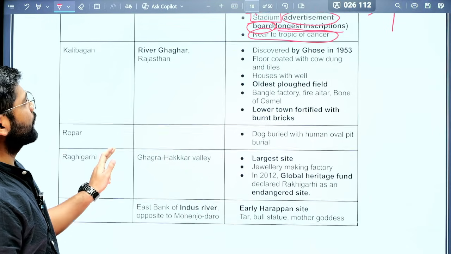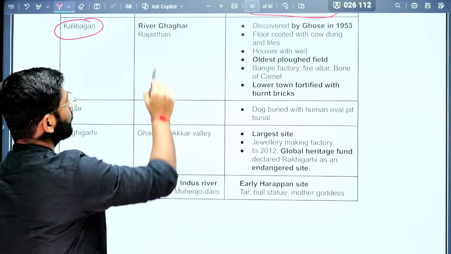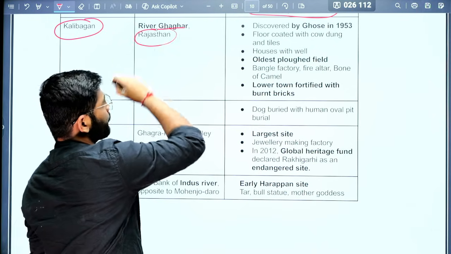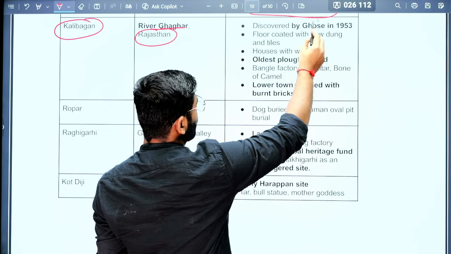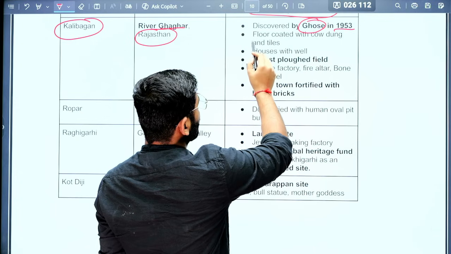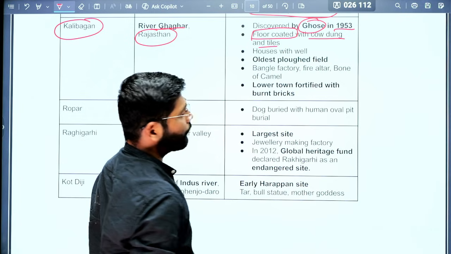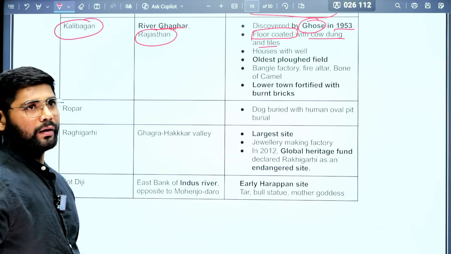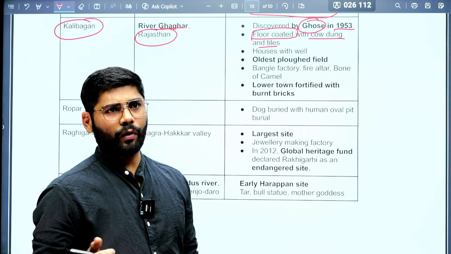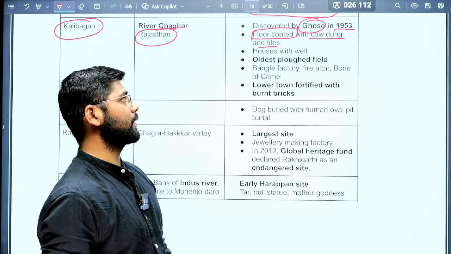Next important site is Kalibangan. It is located on the bank of the river Ghaggar in Rajasthan. Who discovered this site? It was discovered by Ghosh in 1953. What we found here is a floor coated with cow dung and tiles. Even now in villages, floors are coated with cow dung or buffalo dung, but this belongs to the period of the Indus Valley civilization. That is the important thing.